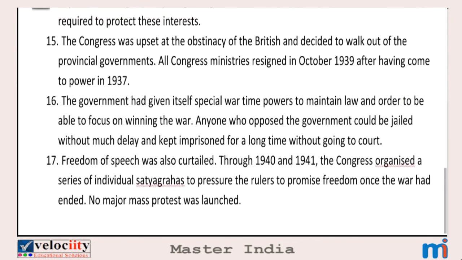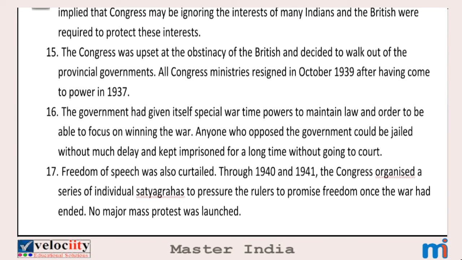Okay. 15th point. The Congress was upset at the obstinacy of the British and decided to walk out of the provincial governments. So all the Congress leaders were upset at the obstinacy. Obstinacy means opposed. We know the British opposed the demands of Congress. So with the opposition to their demands, the Congress leaders decided to leave their positions in provincial governments. That's why all Congress ministers resigned in October 1939, after having come to power in 1937.